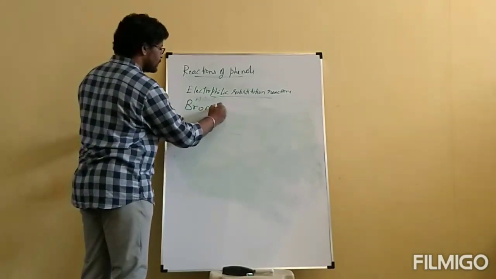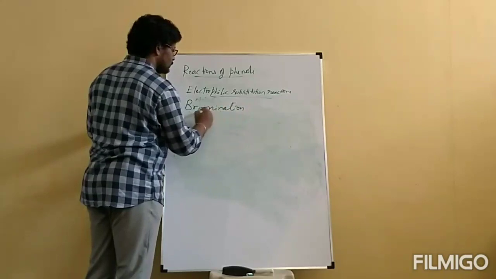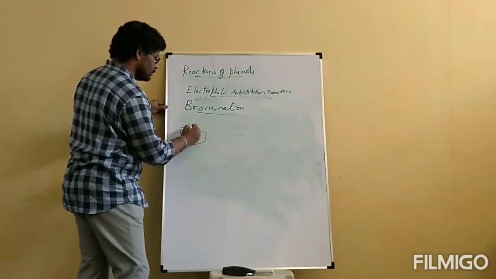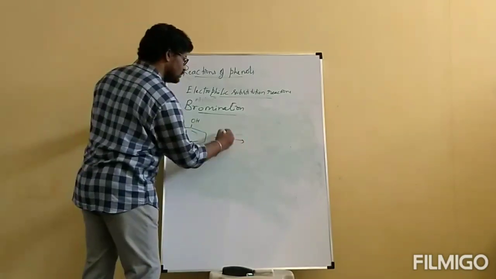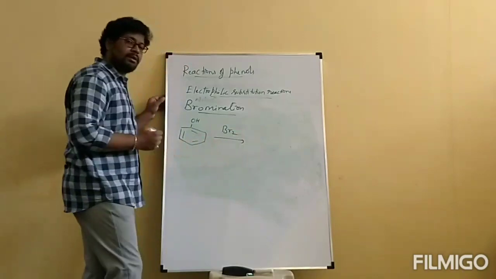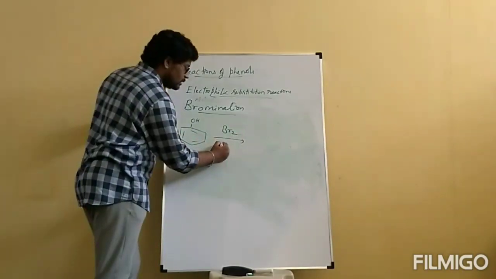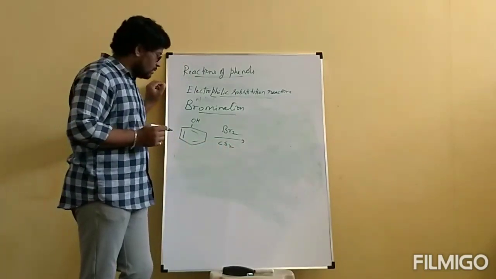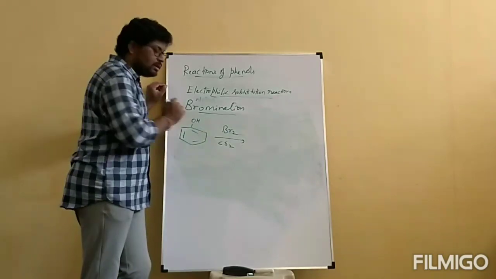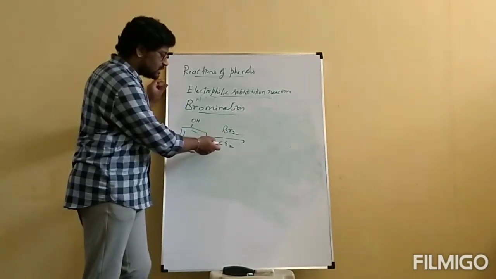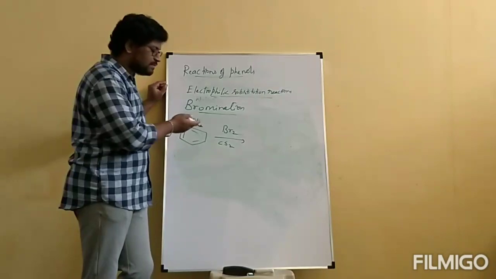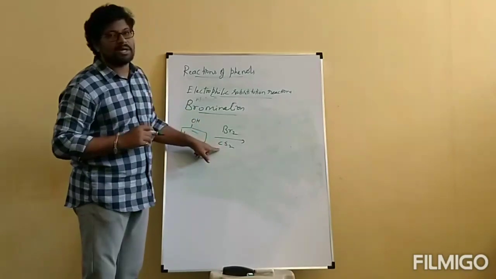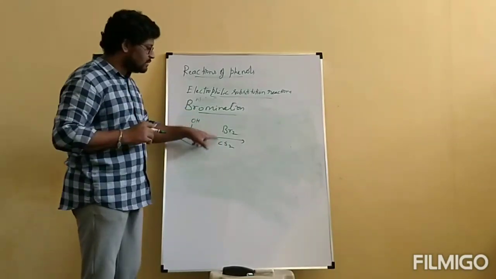Bromination. Phenol reacts with bromine in the solvent CS2, carbon disulfide. Phenol reacts with bromine in the solvent CS2. Actually, this is a non-polar solvent because it is completely non-polar. The dipole moment is 0. So, bromine in presence of a non-polar solvent. This phenol reacts with bromine in presence of a non-polar solvent.